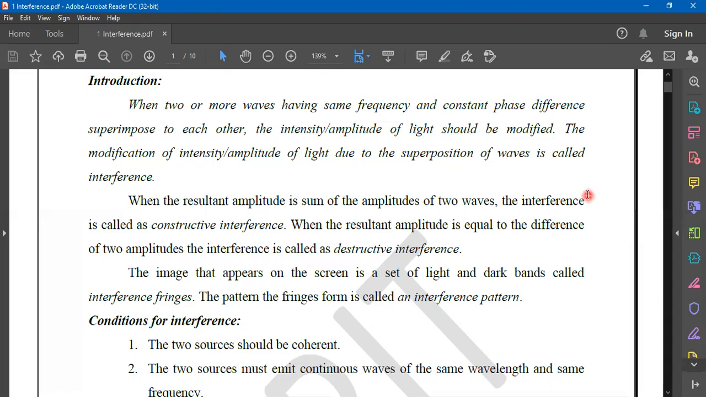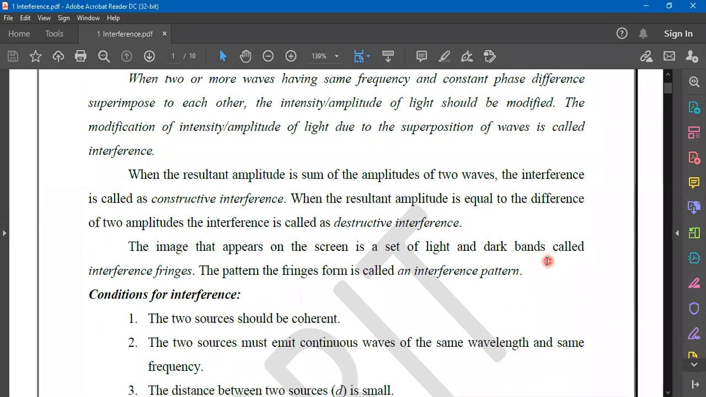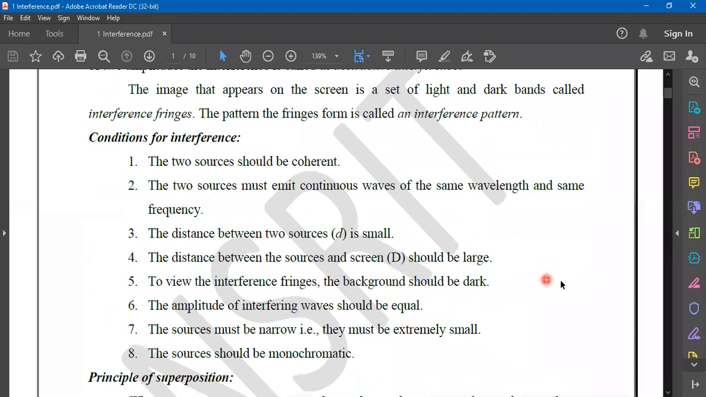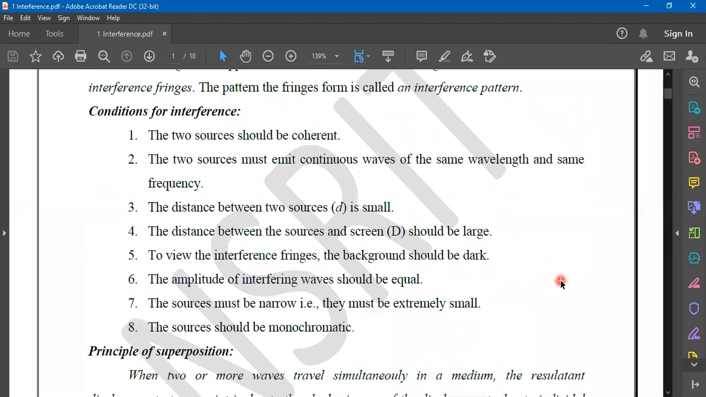Interference definition and conditions for interference. What are the requirements for the interference to be produced? So I will repeat. There should be at least two sources, and those two sources are also coherent sources.